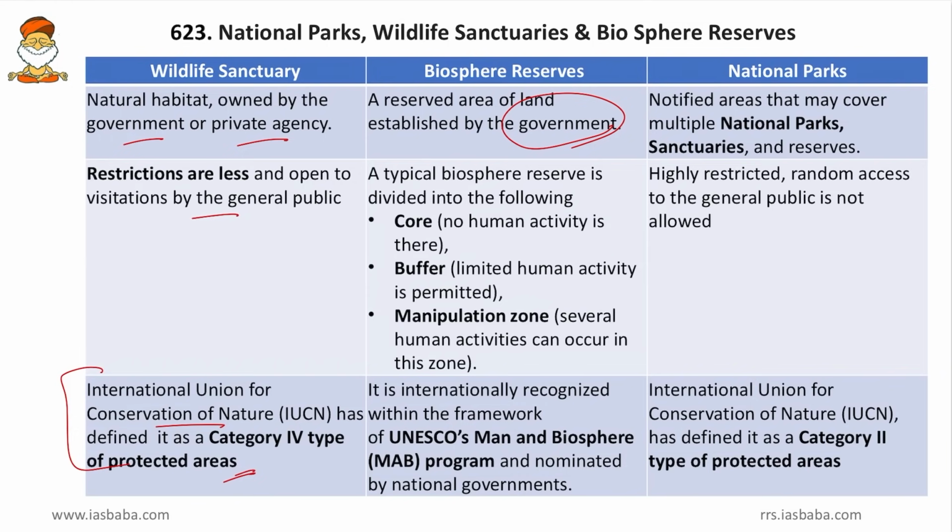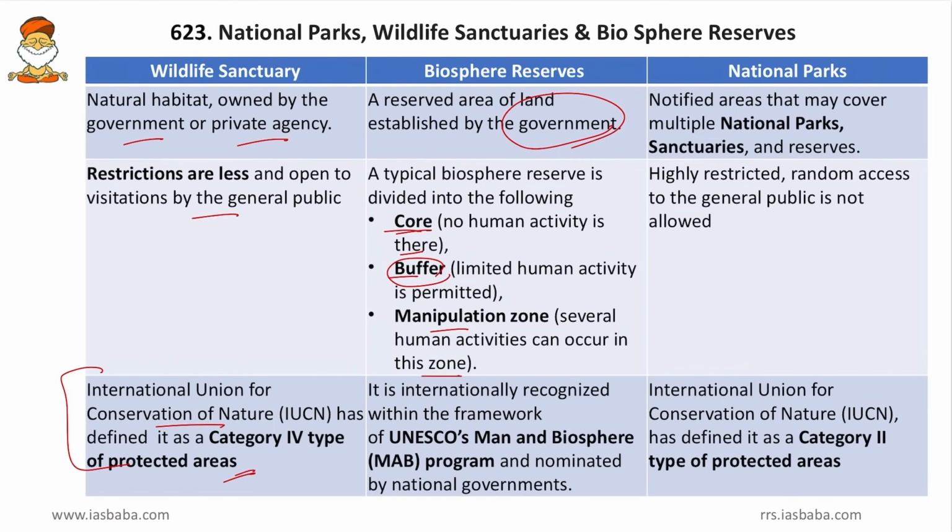Then about the Biosphere Reserve. A typical Biosphere Reserve is divided into the core area wherein no human activity is there; then the buffer zone, where limited human activity is permitted; then the manipulation zone, where several human activities can occur. So it consists of 3 areas: the strict area, the medium area and the liberal area. Then it is internationally recognized within the framework of UNESCO's Man and Biosphere program and nominated by the national governments. So national governments have the sole responsibility to set up a biosphere reserve, and those are set up in compliance with UNESCO's rules under the Man and Biosphere program.